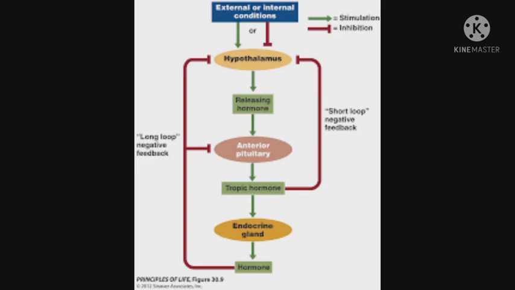If our body needs any kind of hormone, the hypothalamus produces a releasing hormone to stimulate the pituitary gland to produce a tropic hormone. The tropic hormone stimulates that particular endocrine gland to produce its hormone. That is positive feedback. If any hormone production is enough in our body, the hypothalamus produces an inhibitory hormone which inhibits the pituitary gland from producing its tropic hormone and stops the production of that hormone from that particular endocrine gland. That is the negative feedback mechanism.